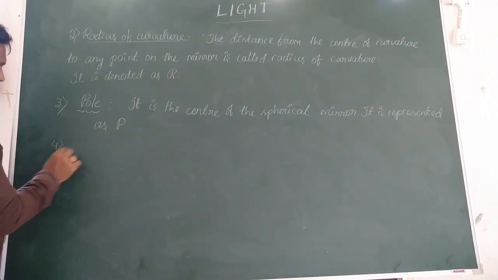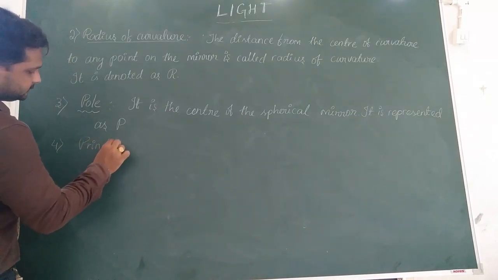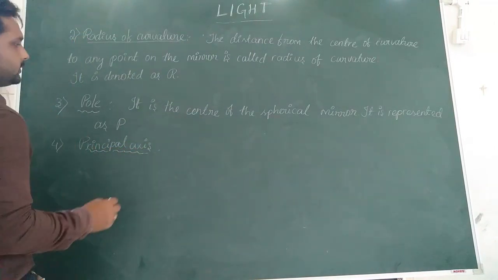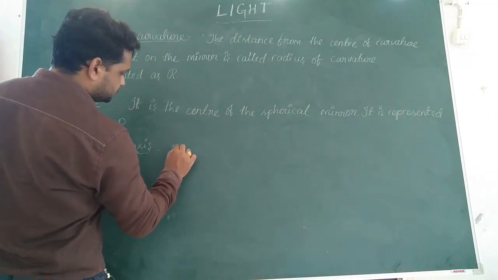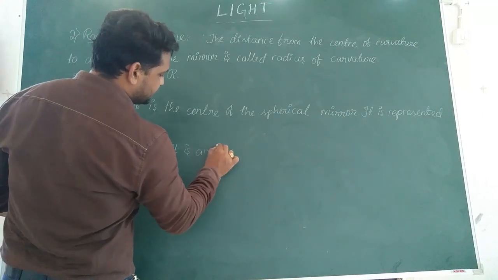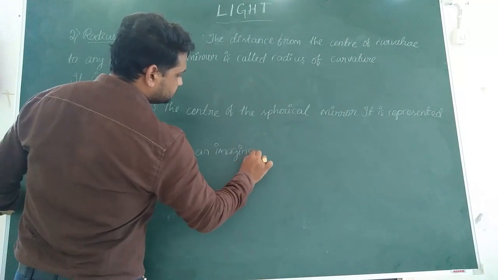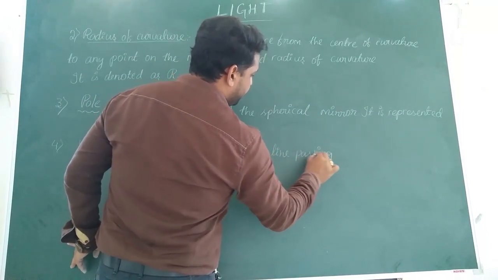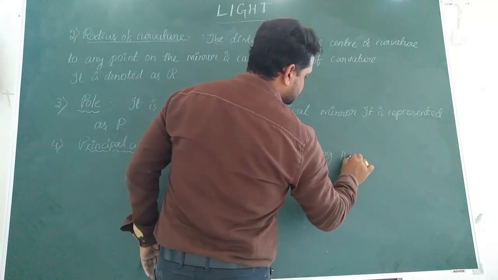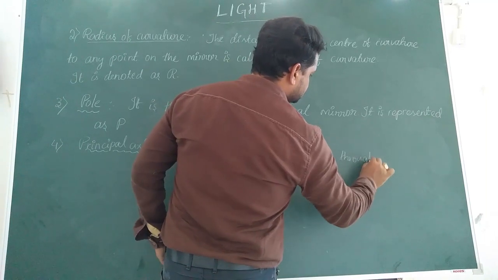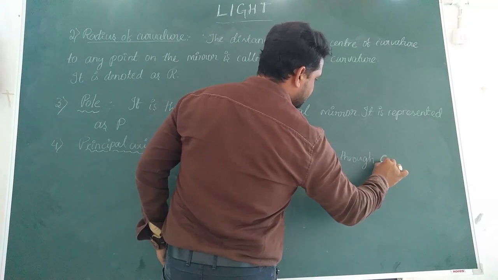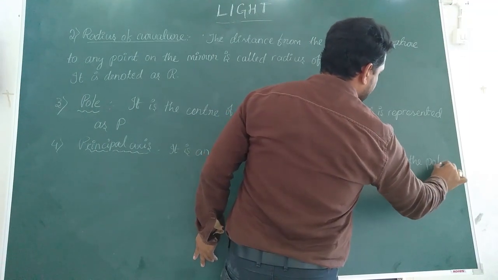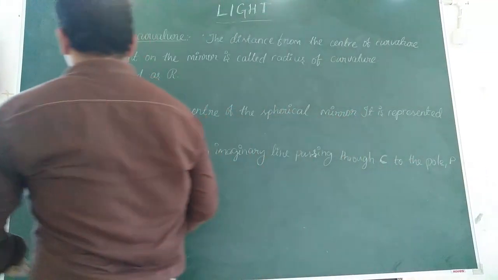Next, the principal axis. It is an imaginary line passing through C. What does C stand for? The center of curvature. So, C to the pole P of the mirror.